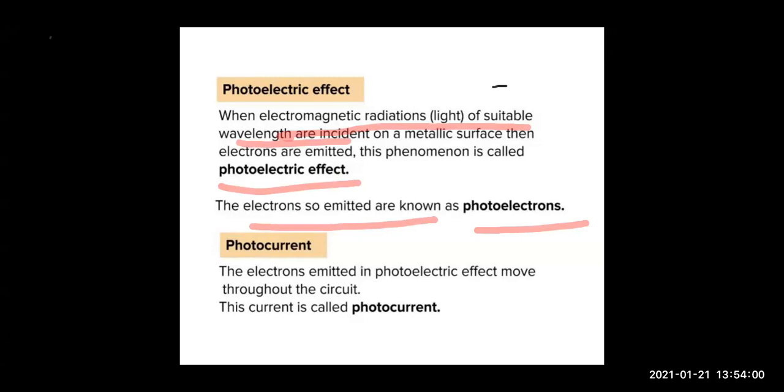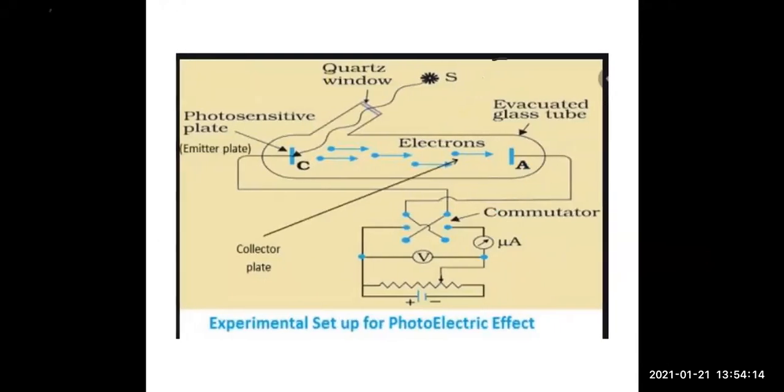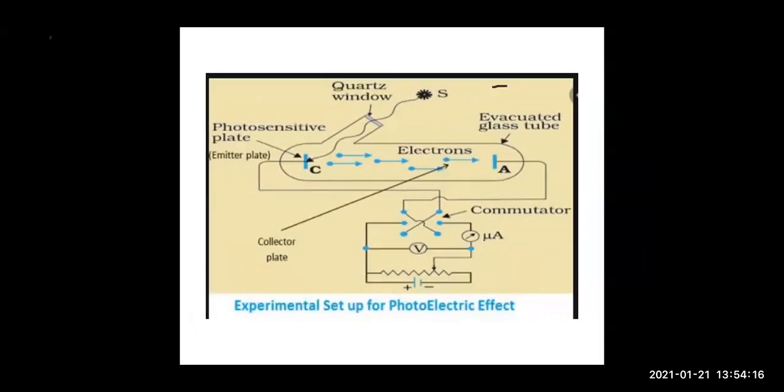And when these electrons, photoelectrons, are going to move in the circuit which we have connected, the electrons will produce current, and this current is known as the photocurrent, right? Now let's see the experimental setup for photoelectric effect. So children, here we are having a